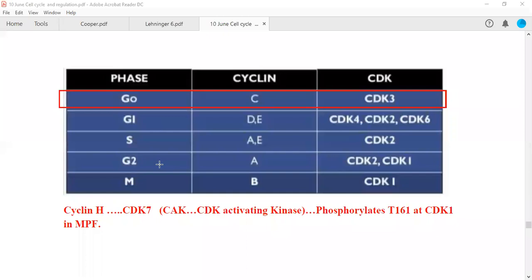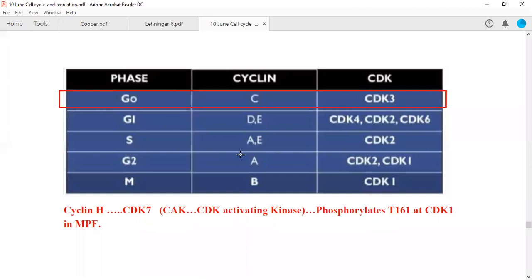Please have patience. So during G0 phase of the cell cycle, or the resting state of the cell cycle, in which the cell is metabolically active but will not divide, cyclin C and CDK3 are forming a complex. During G1, D and E. First of all, D is forming a complex with CDK4 and 6, and then in late G1, cyclin E is forming a complex with CDK2.